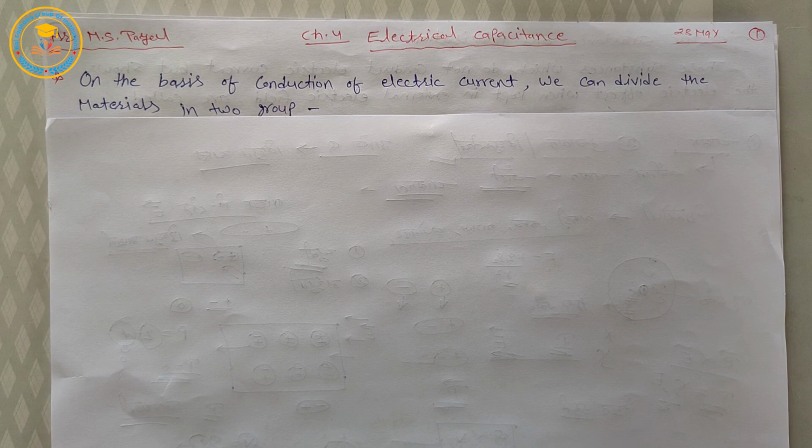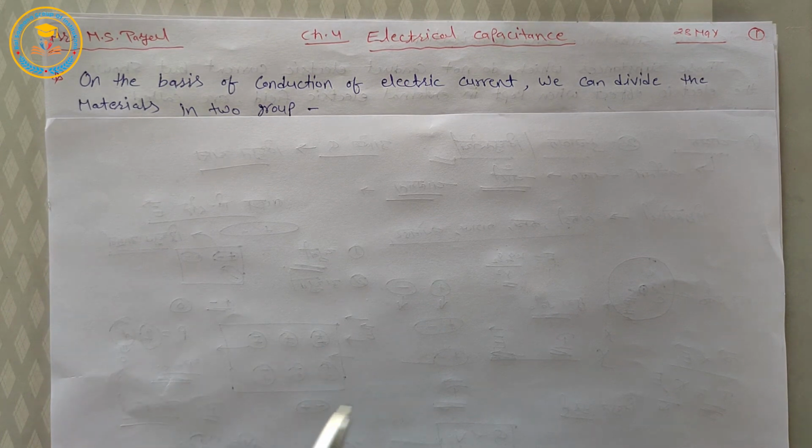Today we are going to start a new chapter of physics, which is electrical capacitance. Before studying electrical capacitance, we study some basics of our nature and our surrounding metals, surrounding substances, on the basis of conduction of electric current, meaning flow of charges, flow of electric current.